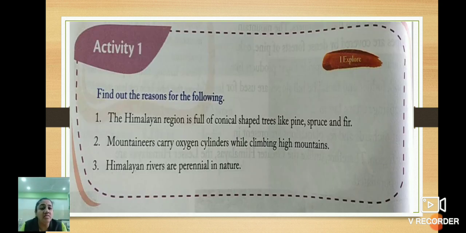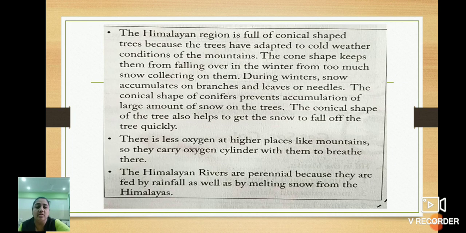Third is Himalayan rivers are perennial in nature. Children, what is meant by perennial? Perennial means the rivers which have water for the full year. Those which carry water for the full year. See here. The Himalayan rivers are perennial because they are fed by rainfall as well as by melting snow from the Himalayas. So these are known as the perennial rivers. Why? First point is they are fed by the rainfall.